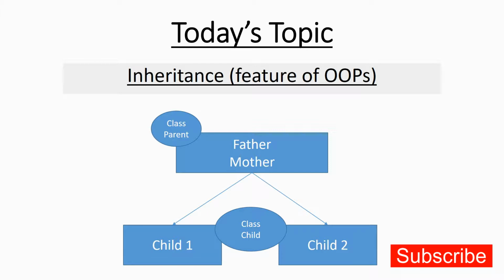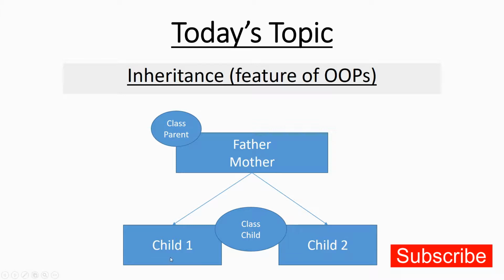Now, if we take an example of real life, we have our parents, so we can have a class like parent, okay, and we have father and mother, and then we have maybe a child one and child two. Now if you talk about real life, doesn't a child inherit some of the behaviors and some of the features of their parents? They do, right?